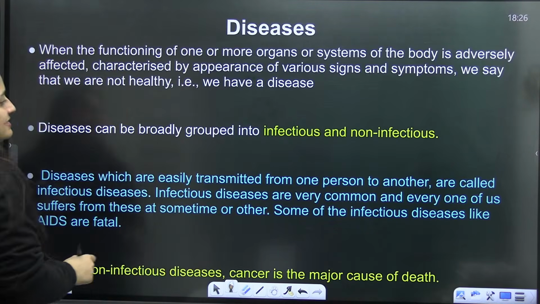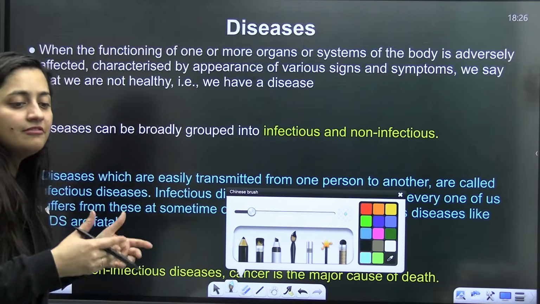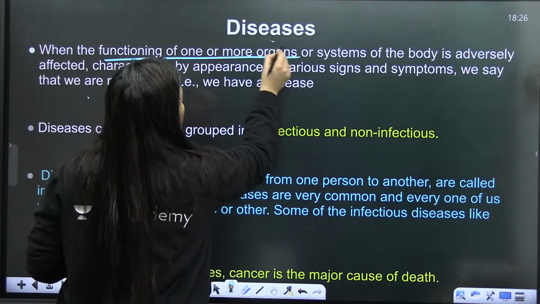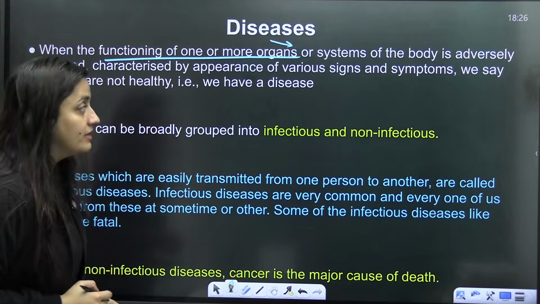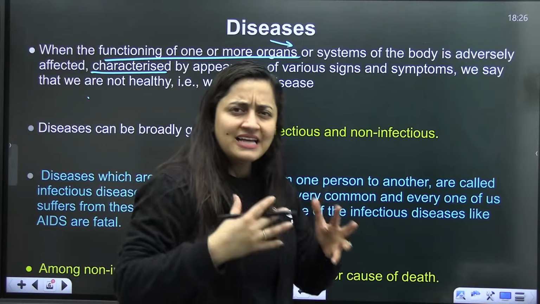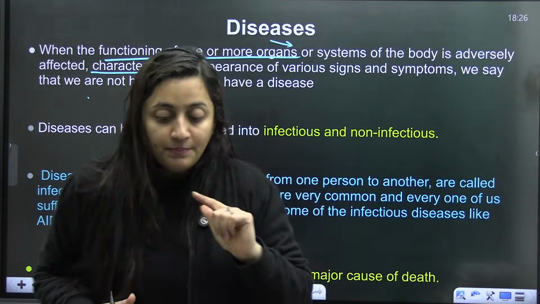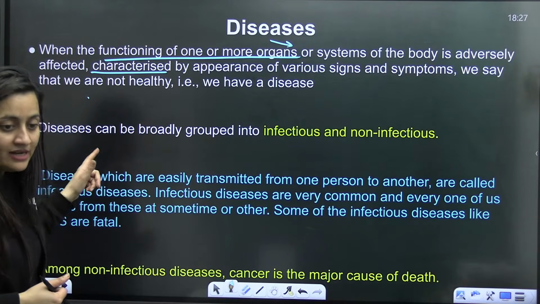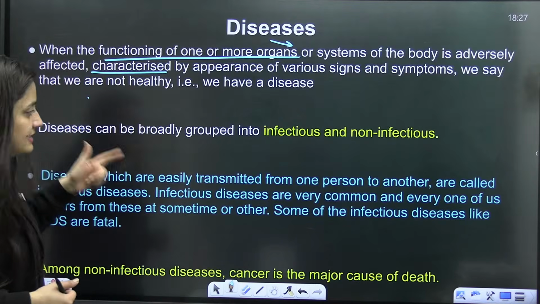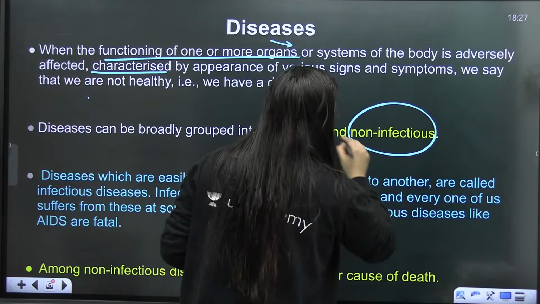Now, what is disease? As I said, disease, dis-ease, like there is a discomfort in our ease. We are not at ease here, right? So when the functioning of one or more organs, even the system of the body, is affected, students, then it will result in the appearance of different signs and different symptoms. That means a person is having a disease. Are you getting my point? That person is not healthy. Person is having the disease. Is that clear? So two types of disease are there here, infectious and non-infectious.